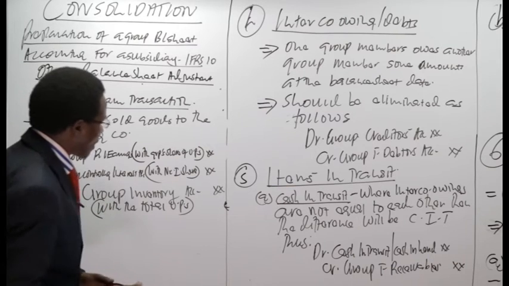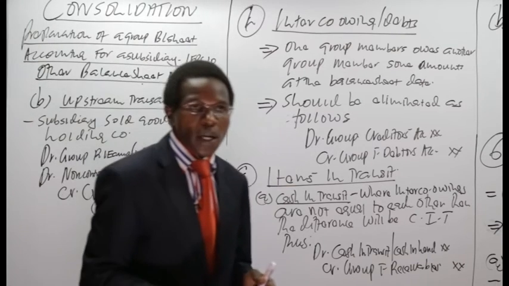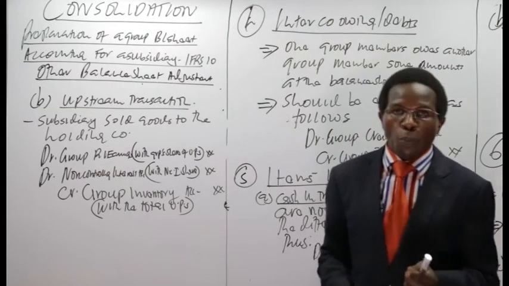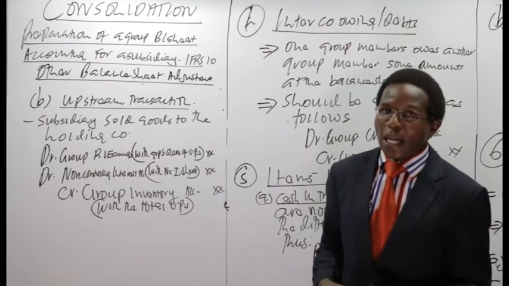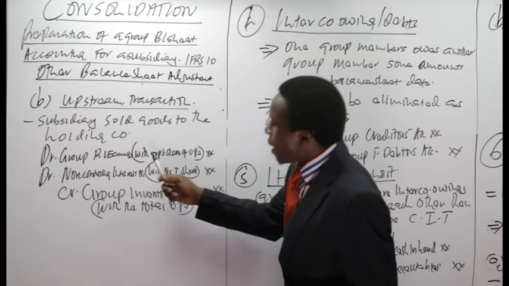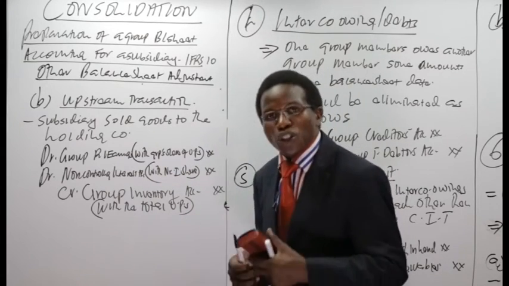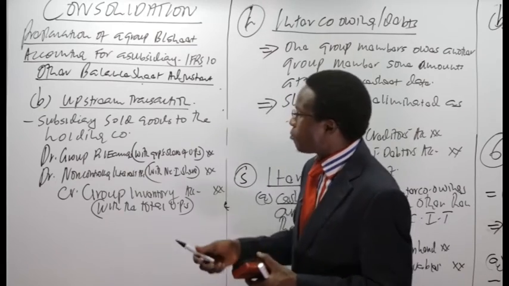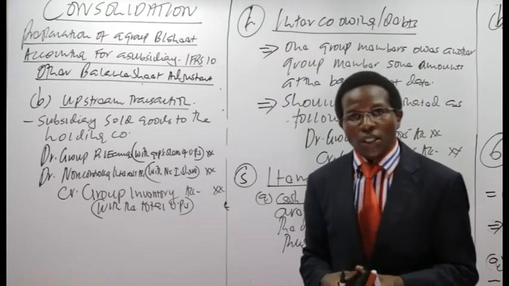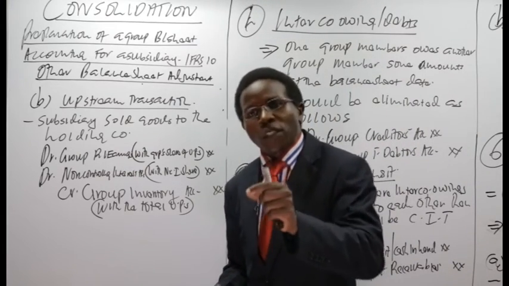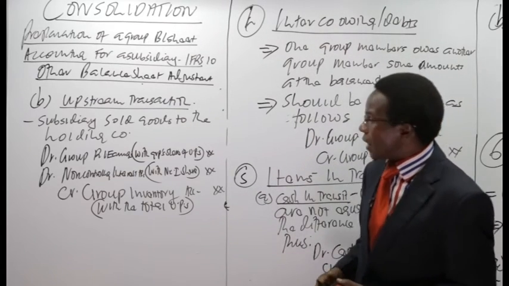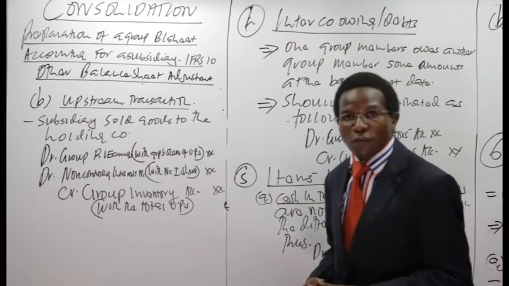Now, friends, look at that. Because it's the subsidiary who sold and who reported the profit, that profit did not only benefit the group, but also benefited the outsiders known as non-controlling interests. So we reverse the group share of the profit that benefited them by debiting the group retained earnings account, and also debit non-controlling interest with the NCI share of that profit that they must have reported in their books, which had not been realized. Then we credit our group inventory.